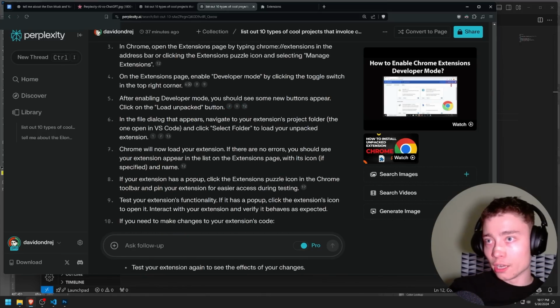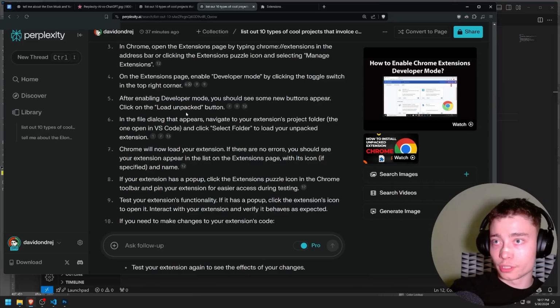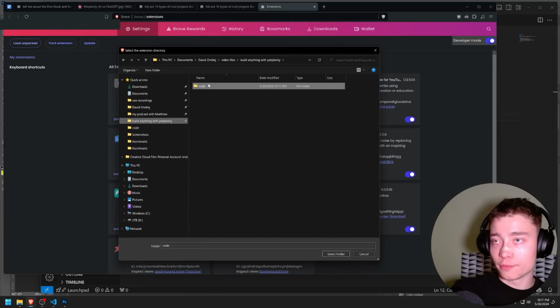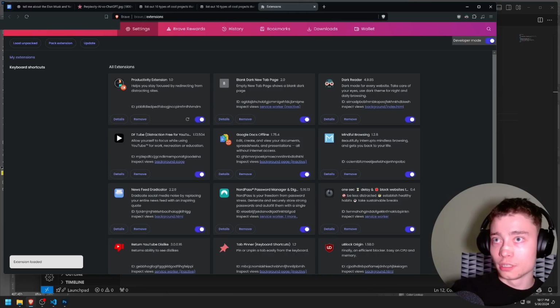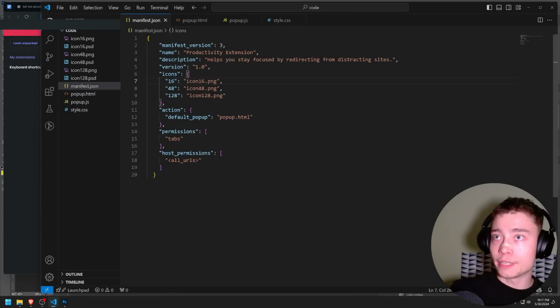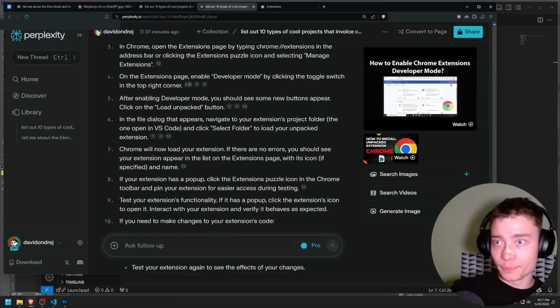In the file dialog that appears, navigate to your extension project folder. Select folder. Alright, so I have to load unpacked and select my folder here. Select folder. Boom! We have the extension with the correct icon loaded. Helps you stay focused by redirecting from distracting sites. Where is that written? In the manifest? Yes, sir. Beautiful. Let's go back.